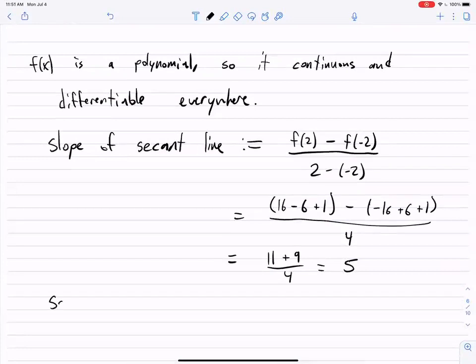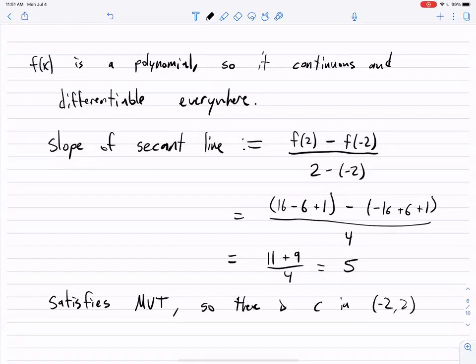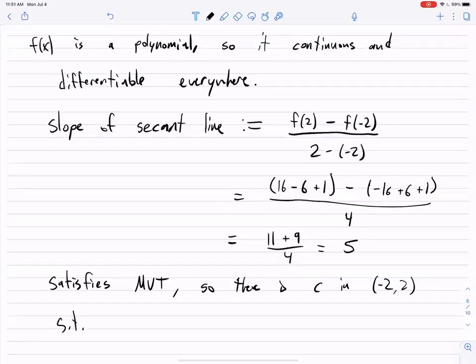It satisfies the mean value theorem because it's continuous and differentiable everywhere. So there is a c in the interval negative 2 to 2 such that f prime of c equals the slope of the tangent line, which is 5.